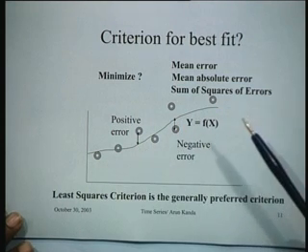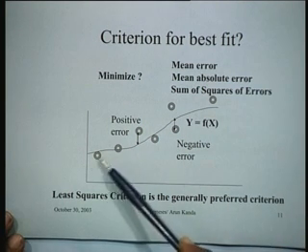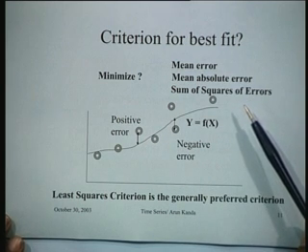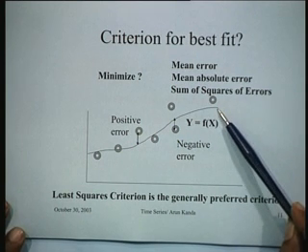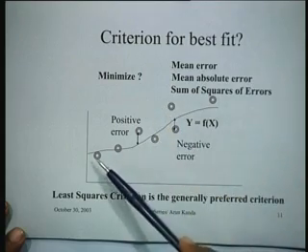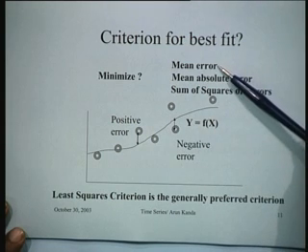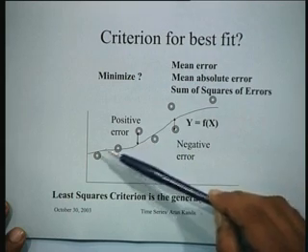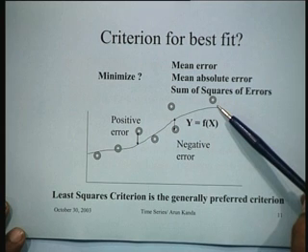So, really speaking, you would like to ensure that there are no errors. In fact, if you could develop a function which passes through all these points without any errors, that would in fact be an errorless regression function. But normally, since that is not possible, we try to develop a criterion which is based on these error functions. One of the criteria that has been used is the mean error. That means you calculate the error here, some positive errors, some negative errors, and ultimately calculate the mean, and you are interested in minimizing the mean error.